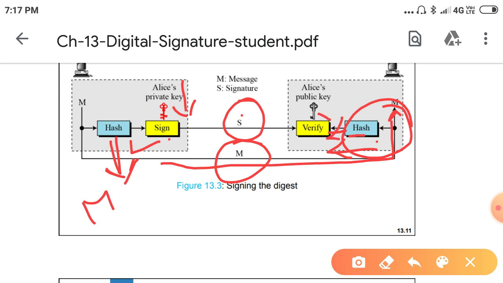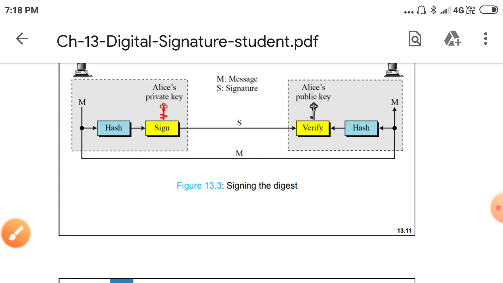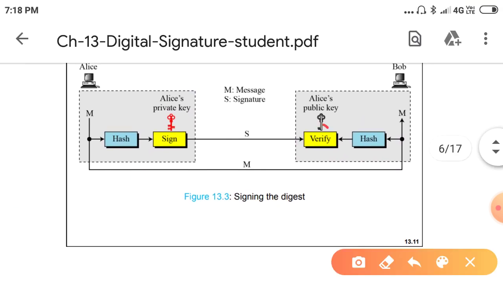For verification, two inputs we are giving: Alice's public key and the signature. Here we will get the digest. Then we compare that with the digest computed from the message. If both are the same, then it is coming from the sender. If both are not the same, then the receiver can reject that message.